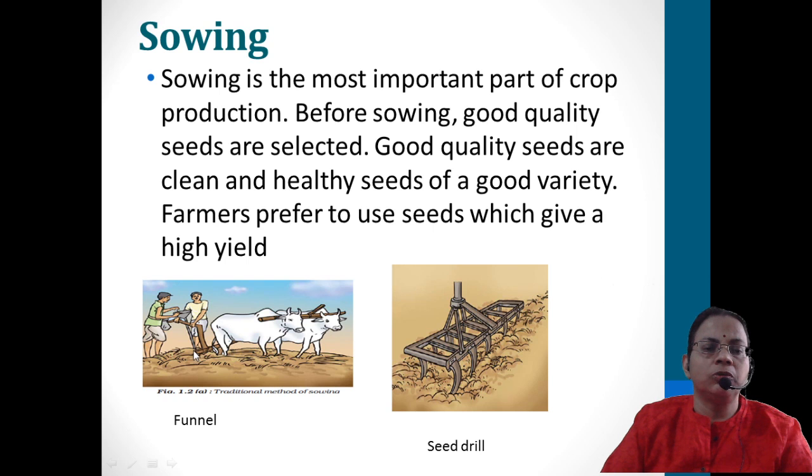The tip of that tube will be highly pointed, and it can be connected to the bullock cart drive. And then as the bullock is driving this one, the pointed end of the funnel will be piercing the soil, and the seeds which are poured into it will be deposited evenly in the soil. So the seed drill as well as the funnel also helps in sowing the seeds at the correct distance, with even spacing, and then it will cover the seed with the soil itself, so the birds and other animals cannot eat.